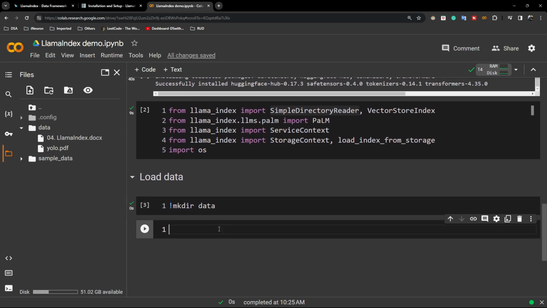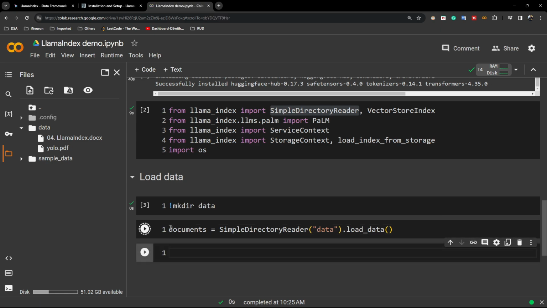Now what I can do, I'll first of all load the data. So I'll extract the content from these documents and PDF. For this, I'll be using something called the SimpleDirectoryReader. I'll call it, and inside that you just need to provide the directory. So this is the data directory. Inside that I have this data, and here is one function called load_data. You need to call it, and I will store it inside a variable called documents. Okay, now let me load them.